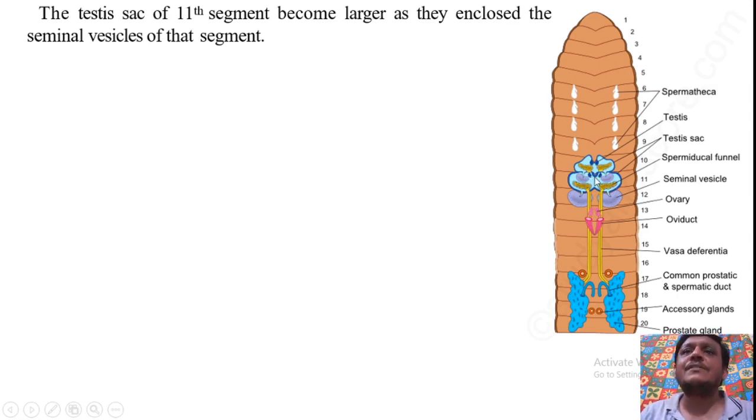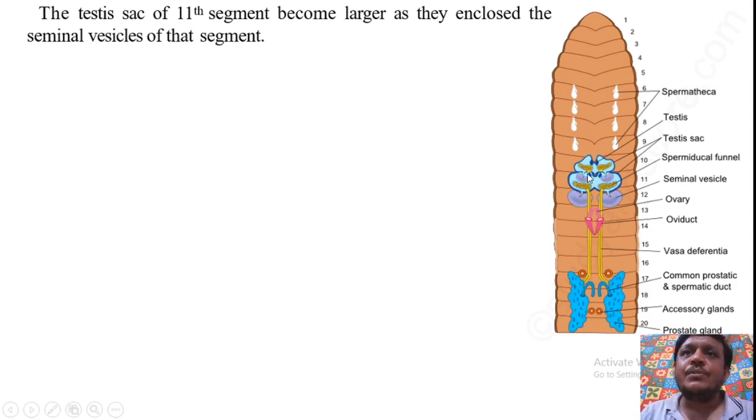So the testis sac of the 11th segment not only encloses the testes but also encloses the seminal vesicles. So here these are testes in the 10th segment, these are testes in the 11th segment, and these two are the seminal vesicles.